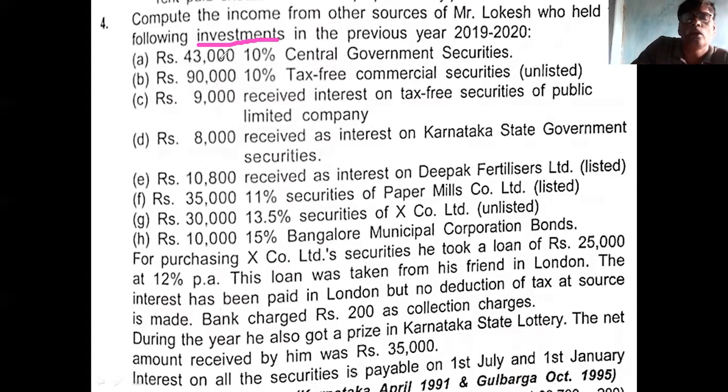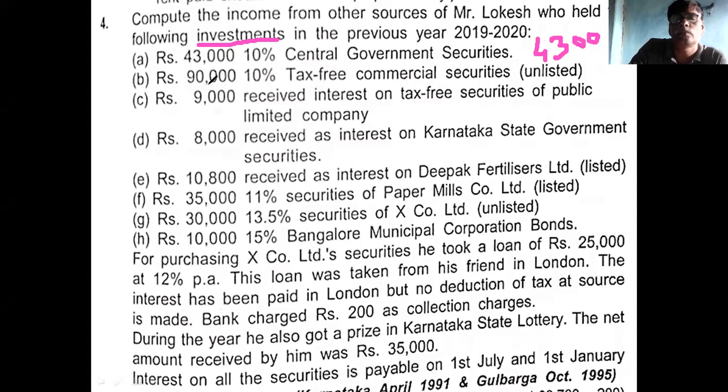What is the interest on the first point? 43,000, 10% central government security. 43,000 is the investment, 10% is the rate of interest. What is the total interest? 4,300. Okay. Then come to the second point.